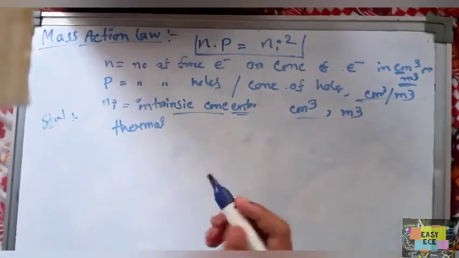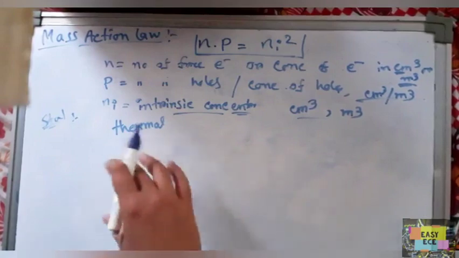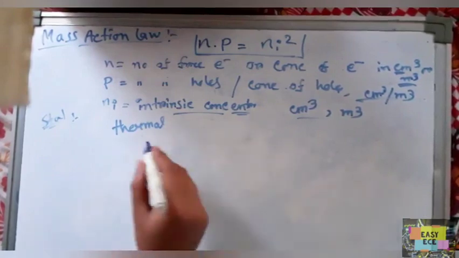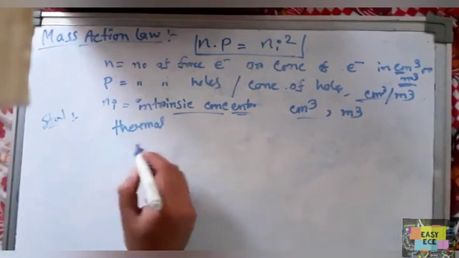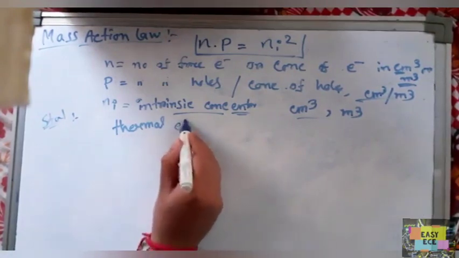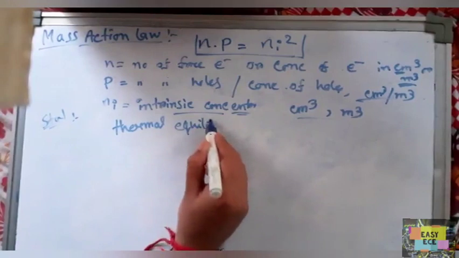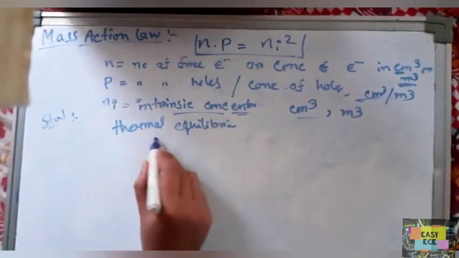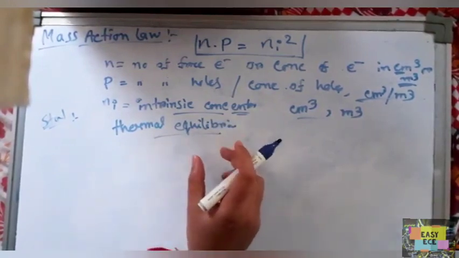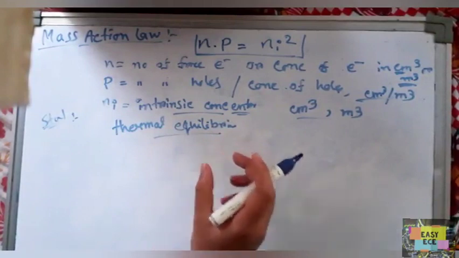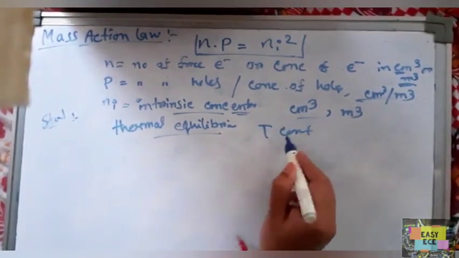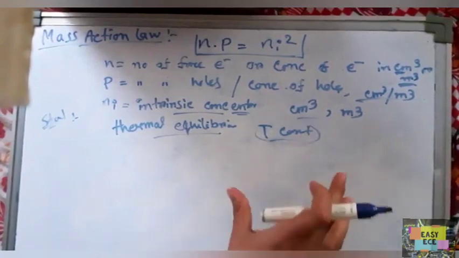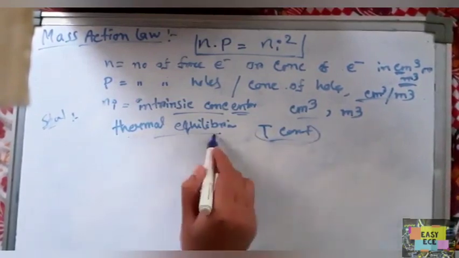If we add impurity atoms, it becomes extrinsic. What is meant by thermal equilibrium? Thermal equilibrium means a constant or given temperature, that is, T is fixed.